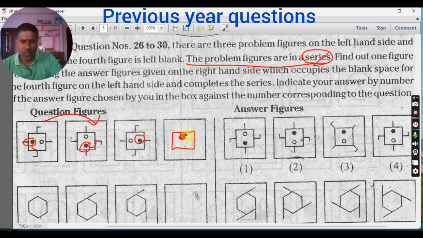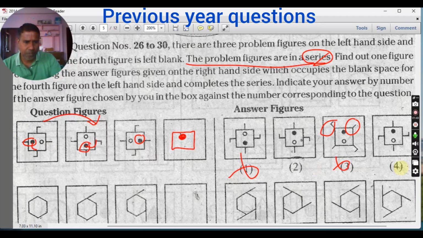Now you see in the diagrams, here the dot is not up, straightforward. This is wrong. This is okay, this is okay. Now when you see here, these things are attached to the sides at the center. But here you see these are attached at the corners. So this is also wrong. You can eliminate these two straightforward. Now come back to the question again.